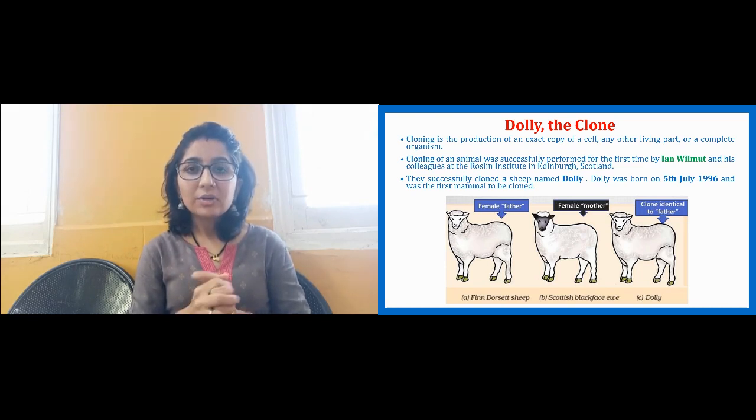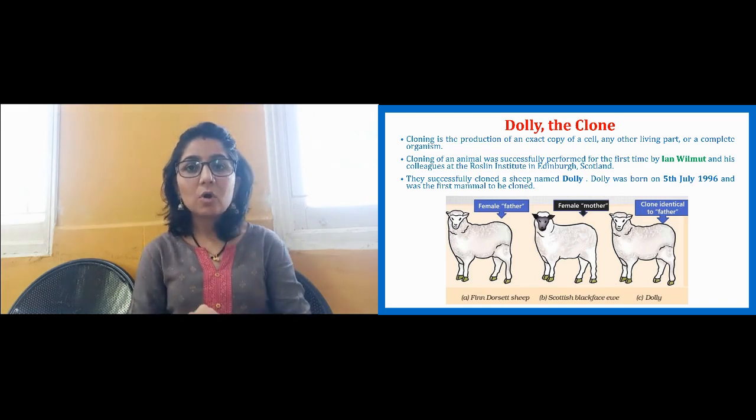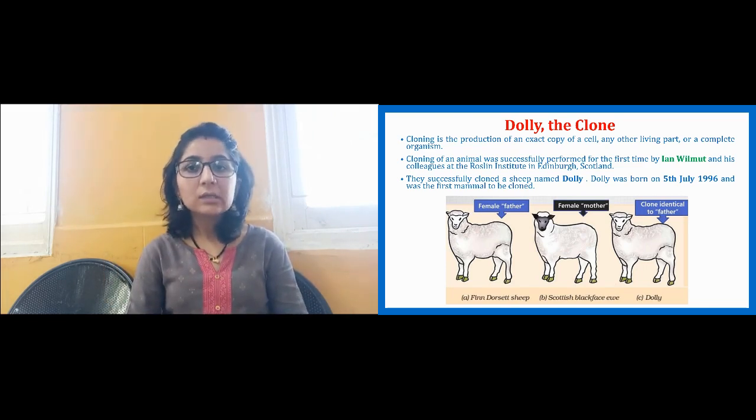They successfully cloned a sheep, and the name Dolly was given to that sheep. This happened on 5th July 1996. So Dolly was born on 5th July 1996, and that was the first mammal to be cloned. What a mammal is, we will see in the next standard, but just remember, Dolly the sheep was the first ever organism developed by cloning.